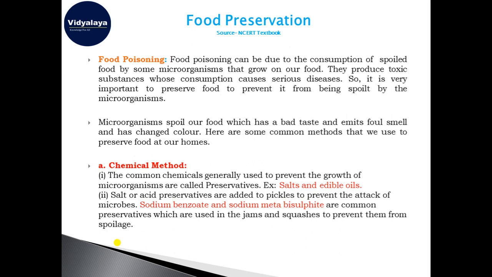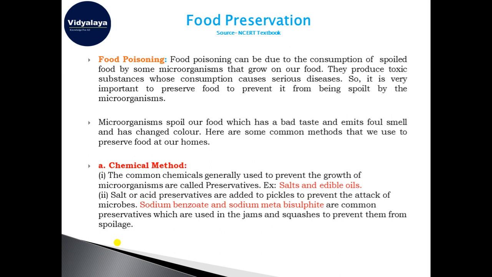Okay, the first one is the chemical method. We use some kinds of chemicals which are called preservatives. Preservatives are common chemicals generally used to prevent the growth of microorganisms on food. Like salts and edible oils. You must have seen pickles. Our mother makes pickles at home, and she puts oil and salt in for preservation, and it can be kept for a very long duration of time.